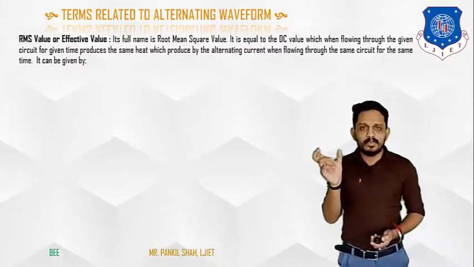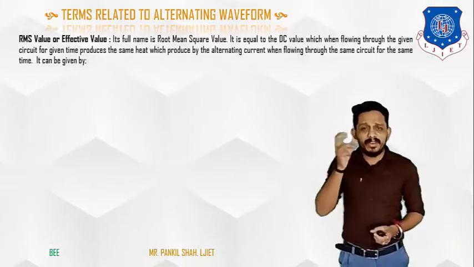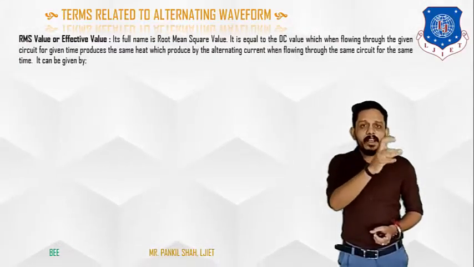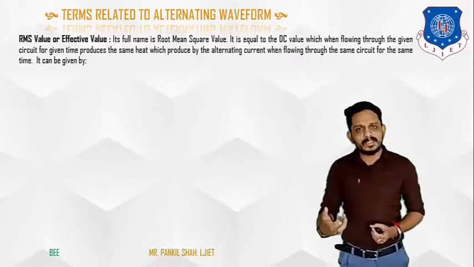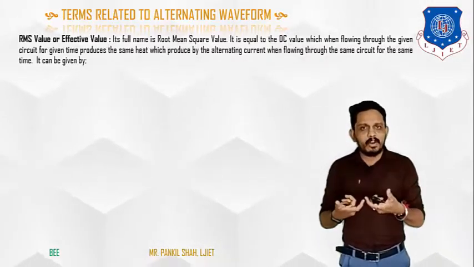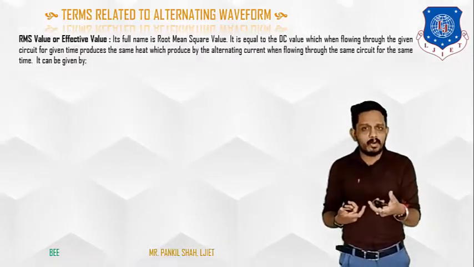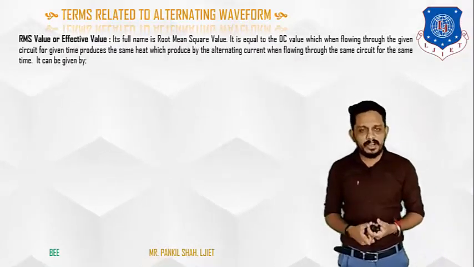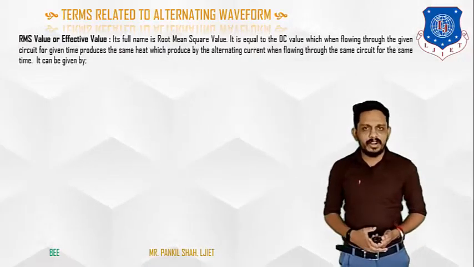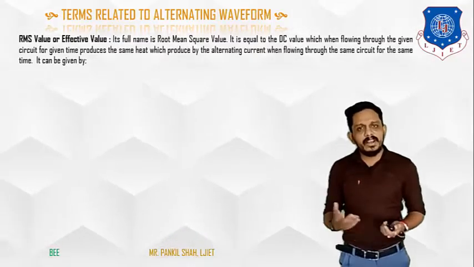That means the RMS value of an AC quantity is equivalent to the value of a DC quantity, at the point when the DC quantity and the AC quantity produce the same amount of heat. So we can say that this is the root mean square value of the alternating quantity, or the effective value of the alternating quantity.